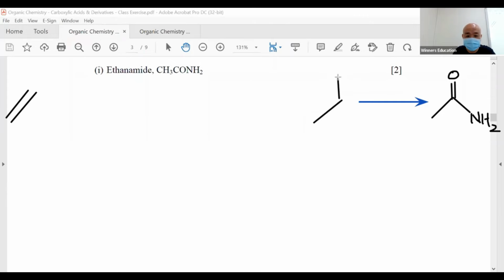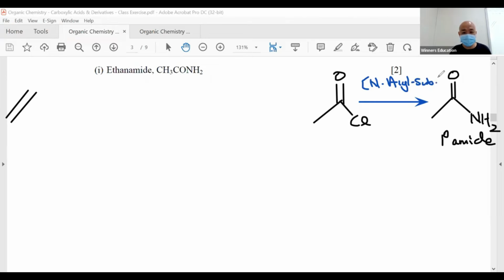It's a thinking process that we are training right now. So this is my 2 carbon acid chloride. So ugly. Let me draw, probably too long with the box. 2 carbon acid chloride. And look at it, there is a primary amide. We discussed this last week. Remember? Primary amide, you drop 1 degree. You don't use a primary amine, secondary amine or tertiary; you use ammonia. The reaction is called nucleophilic acyl substitution. And then we add ammonia gas. It's very reactive, so room temp is good enough. Acid chloride is very reactive.